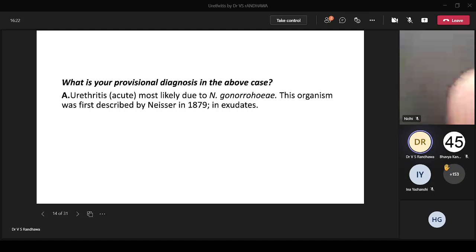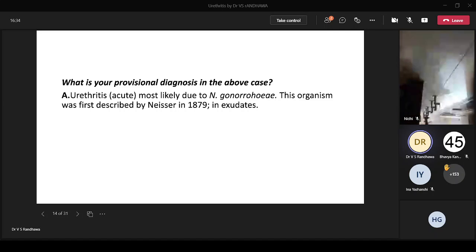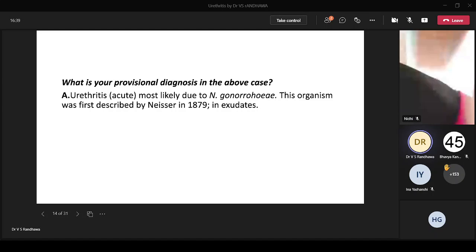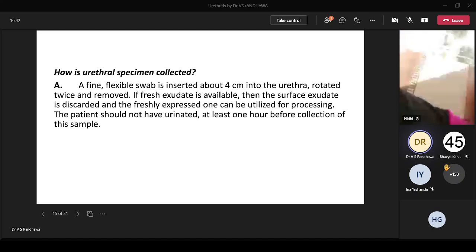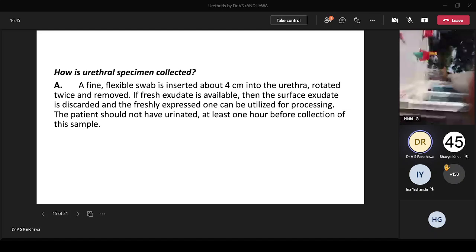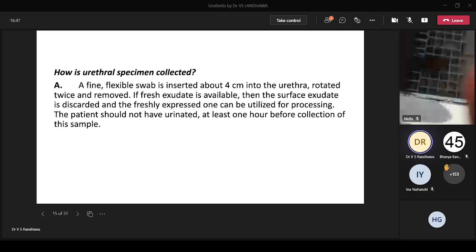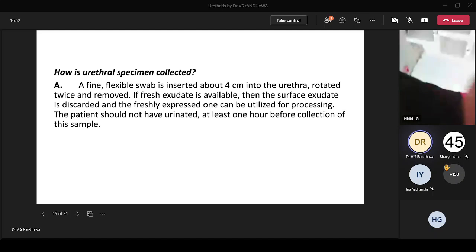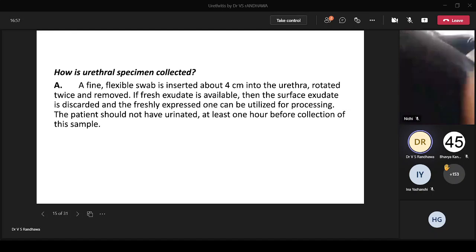So the provisional diagnosis, I think we already covered. This is basically urethritis from the clinical picture, and most likely due to Neisseria gonorrhoeae. If you see the historical aspect, it was first described by Neisser in 1879 in the exudates. Now, the important thing as a microbiologist and clinician is that you have to collect a proper urethral sample. In this clinical case it's very easy, as there's a lot of profuse discharge coming out which you can take easily.